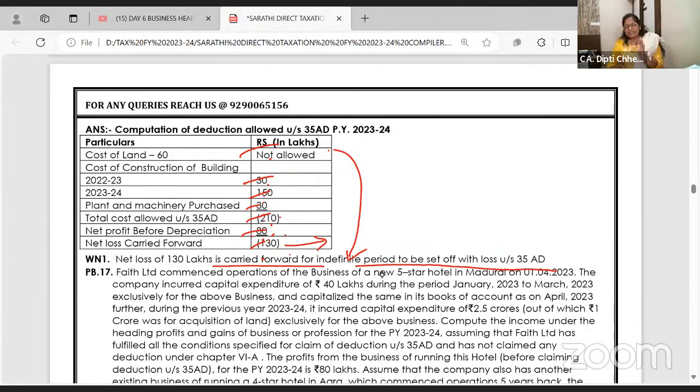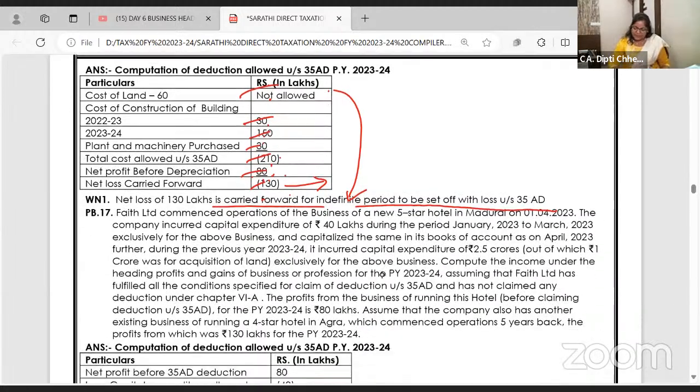I want to repeat the gist. 35D revenue and capital expenditure is allowed. And if there is a loss because of 35D, because capital expenditure is allowed, तो प्रॉफिट से कैपिटल एक्सपेंडिचर ज्यादा हो गया तो लॉस आया. This loss can be carried forward for indefinite period, but to be set off only in the specified business, not otherwise. ठीक है? Right.